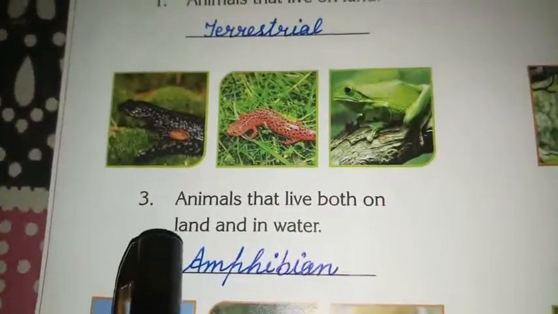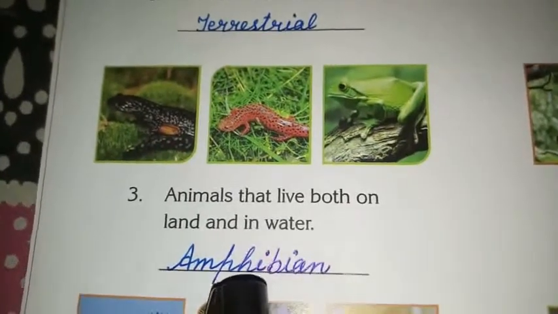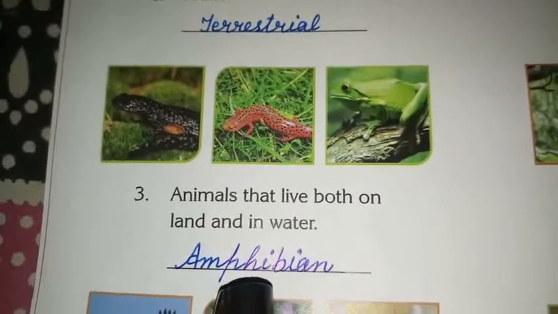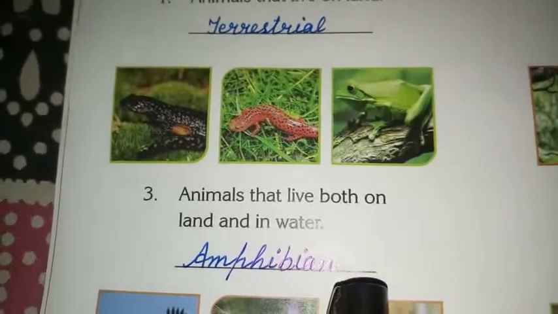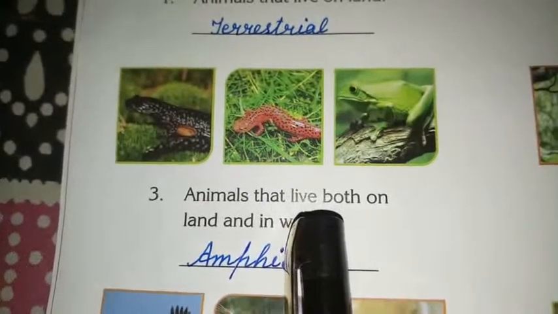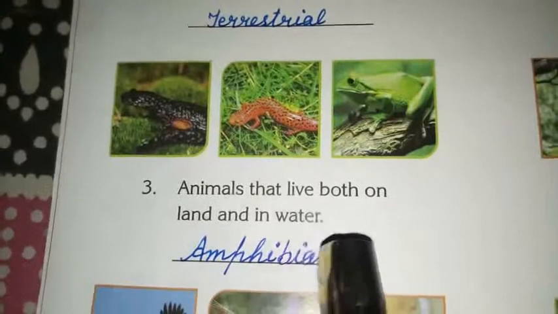See, number 3. Amphibian. Spelling is AMPHIBIAN. Amphibians are those animals that live both on land and in water.